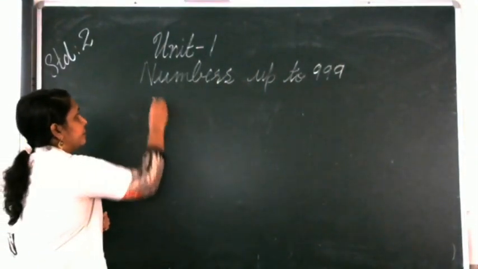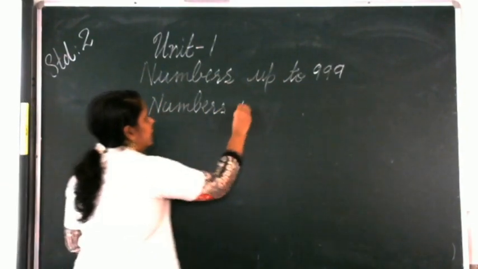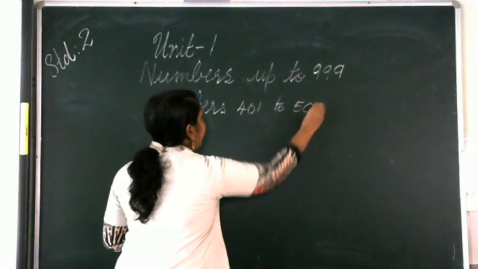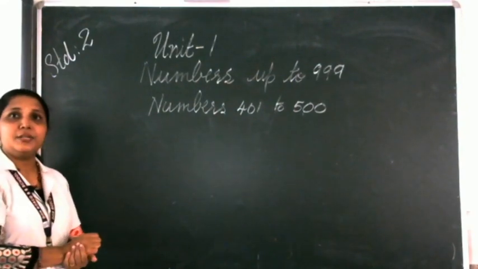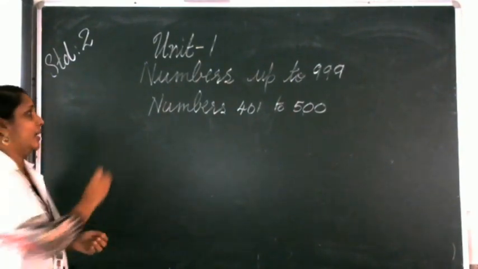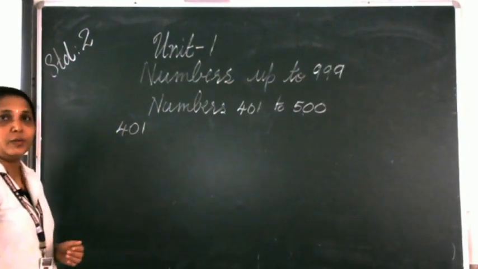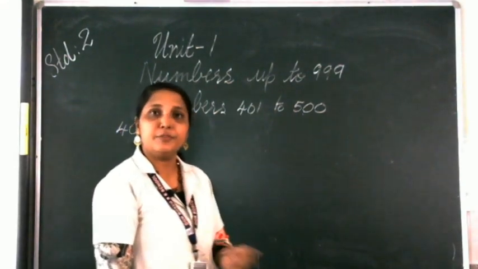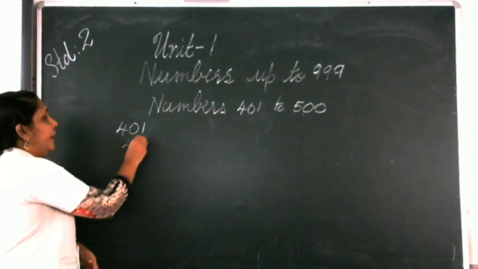Numbers from 401 to 500. Then shall we write the numbers in order? Are you ready? The first number will be 401. What is the number after 1? The number after 1 is 2. So what will be the number after 401? It is 402.